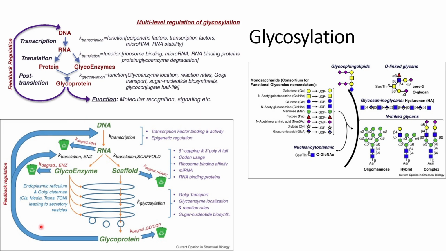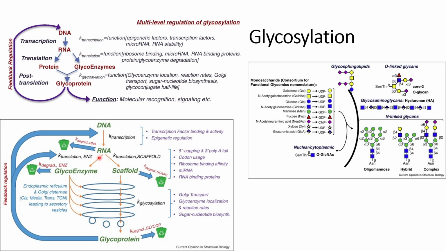This last figure is just the elaborate expansion of the first figure, in which it is mentioned that during the transcription of DNA to RNA, the factors that could be affected are the transcription factors or epigenetic regulation, as mentioned here also.